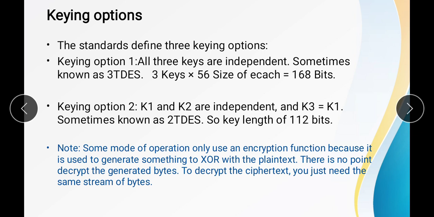The main aim of this operation is that we are only XORing the data with the plain text and nothing else. So there is no point to decrypt the generated bits after the first round. In this case we can use only the encryption algorithm.